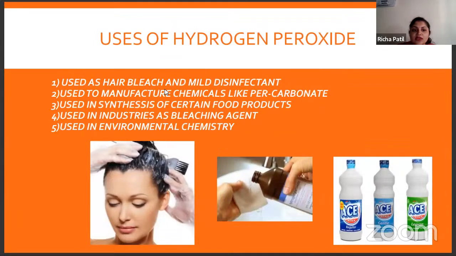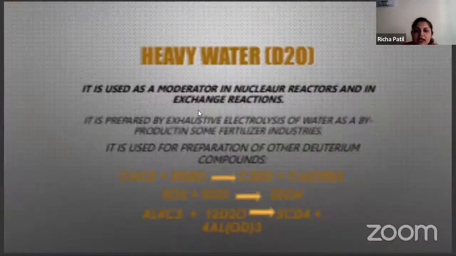It is used as hair bleach and a mild disinfectant, and used to manufacture chemicals like percarbonate. It is used in the synthesis of certain food products, in industries as a bleaching agent, and in environmental chemistry. So these are some of the uses of hydrogen peroxide.